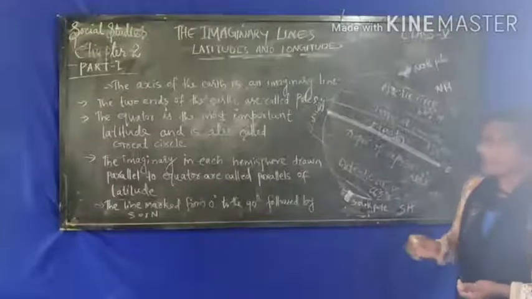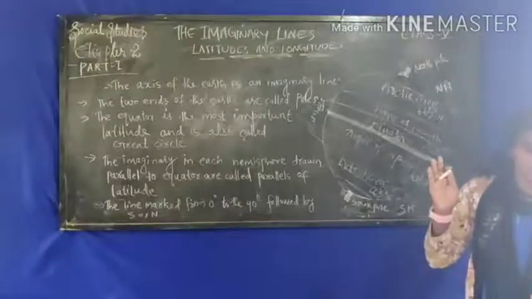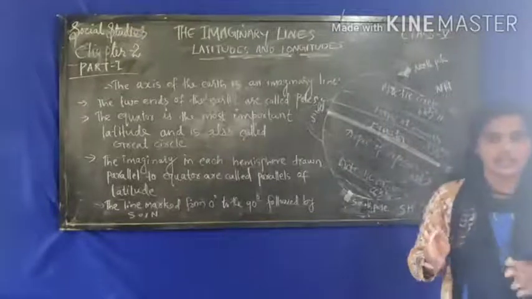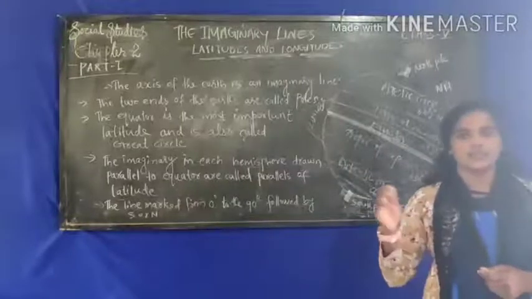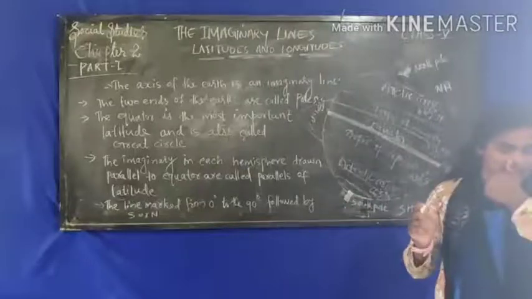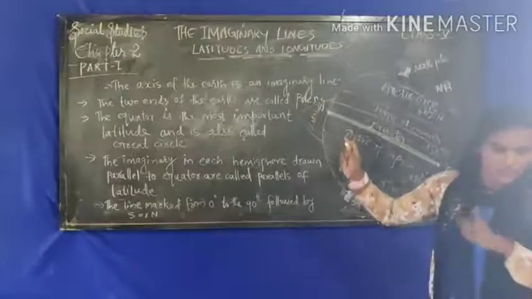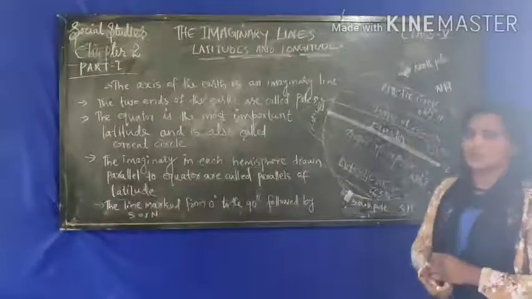This is all about latitudes. The important properties of latitudes are that they are parallel to each other so they don't meet each other, and the lines of latitude run from east to west. The equator is the longest latitude. I hope you understood all about latitude.